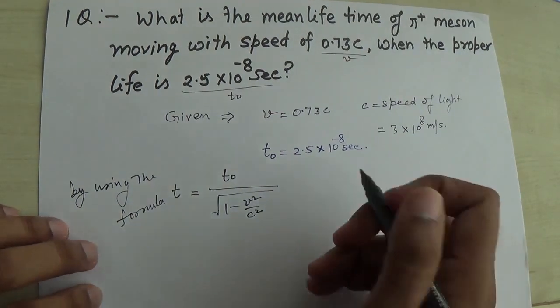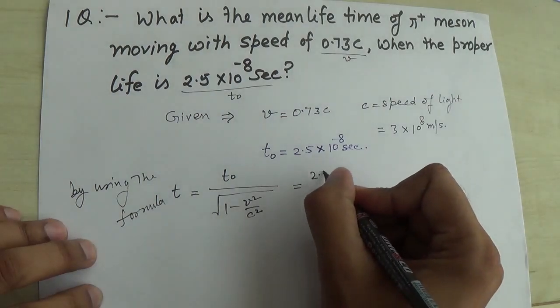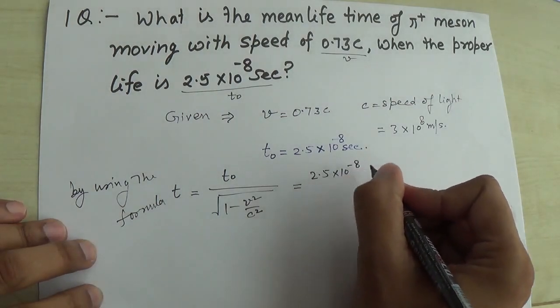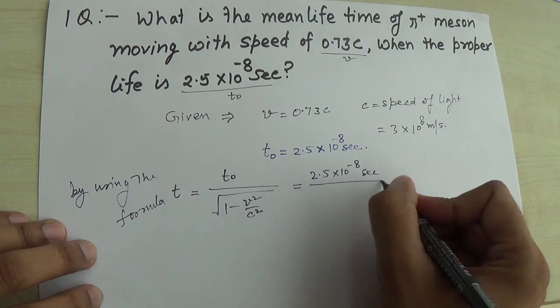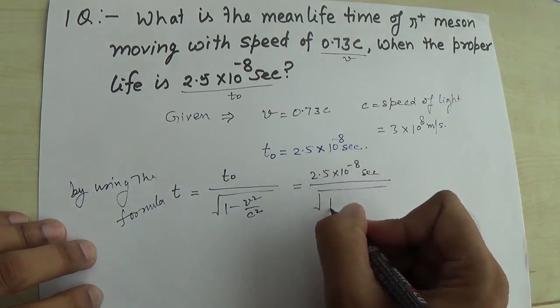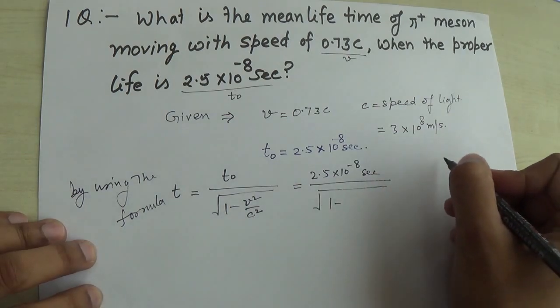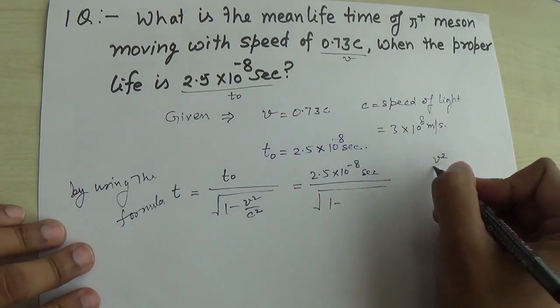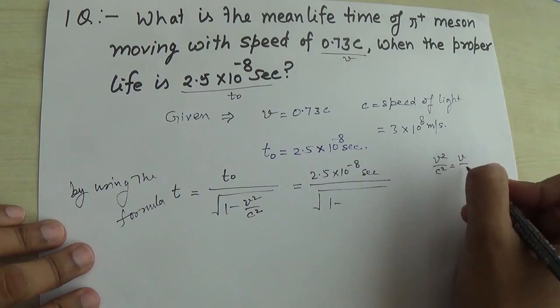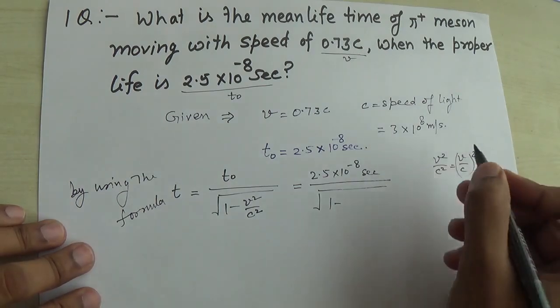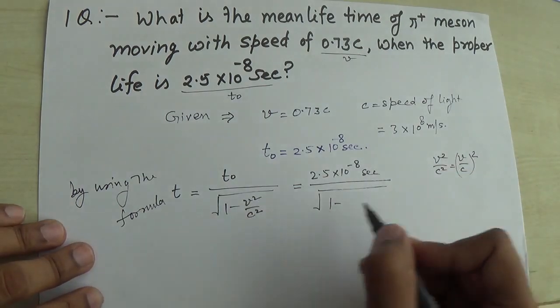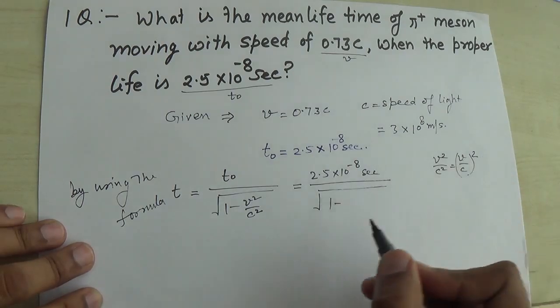So I am putting the value of t naught, that is 2.5 into 10 raised power minus 8 second, and this is square root of 1 minus v square upon c square, that is v upon c whole square. So instead of v square upon c square I can write v upon c whole square.